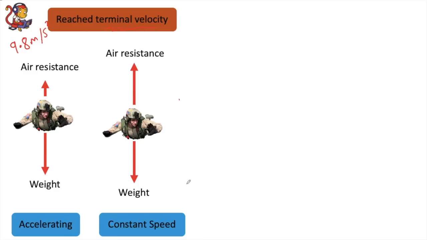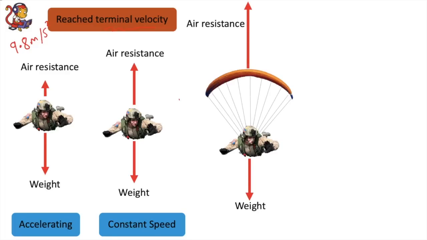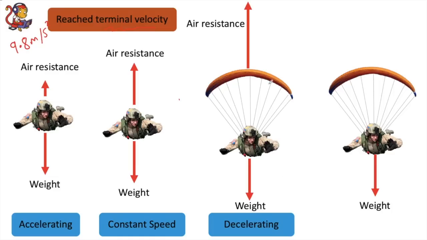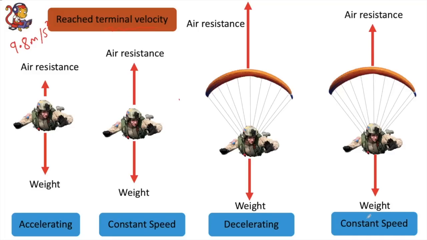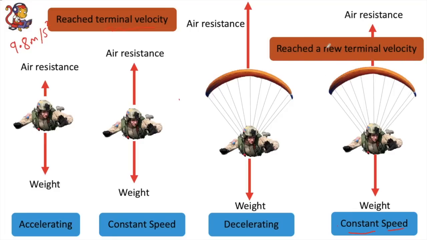So then the parachutist will deploy a parachute, and at this point there is a much larger air resistance and a smaller weight, which will cause a deceleration. And then finally, the air resistance and the weight will balance each other out again, because he'll slow down and air resistance will decrease. So those two will balance out again, and he will reach a new constant speed, and therefore, because he's falling, a new terminal velocity.